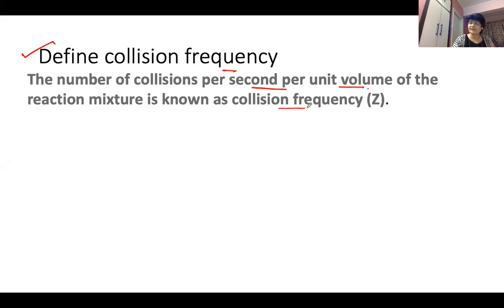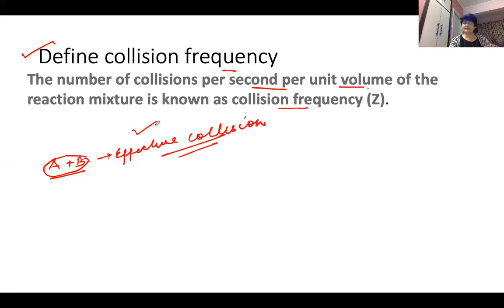Besides effective collisions, they should have more number of collisions, which is called collision frequency, represented here by Z.